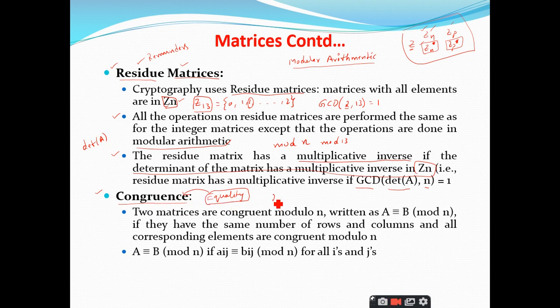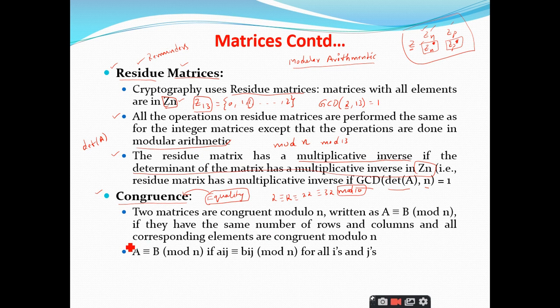For example, 2 is congruent to 12, is congruent to 22, is congruent to 32, mod 10. When you want to apply the concept of equality under modular arithmetic, you make use of the congruence relation, and you explain it in terms of mod 10 or mod 13, whatever number you take, it is your choice.